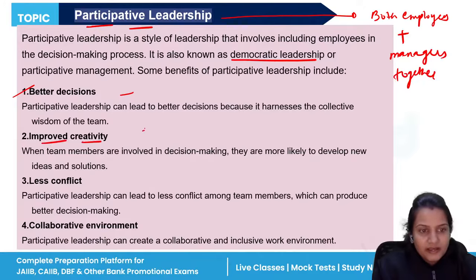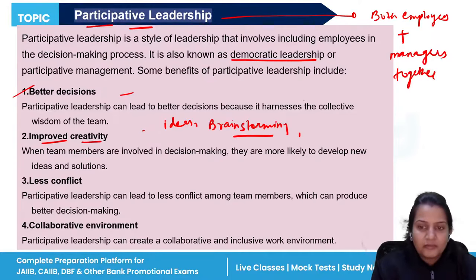Improved creativity: when all the people come together in the decision making process, they will give more ideas. There will be more brainstorming, so it will improve creativity and develop new ideas for the organization.